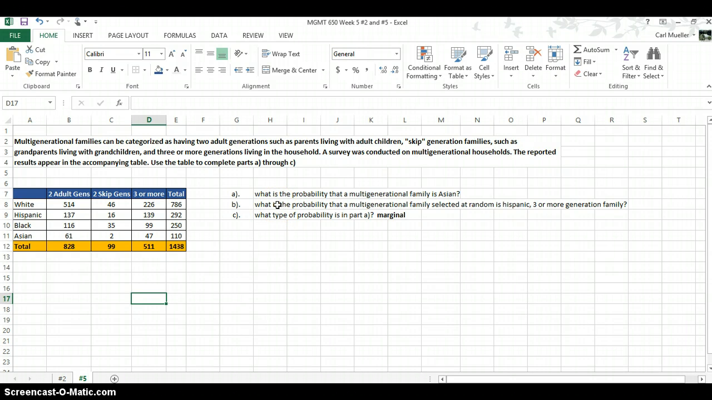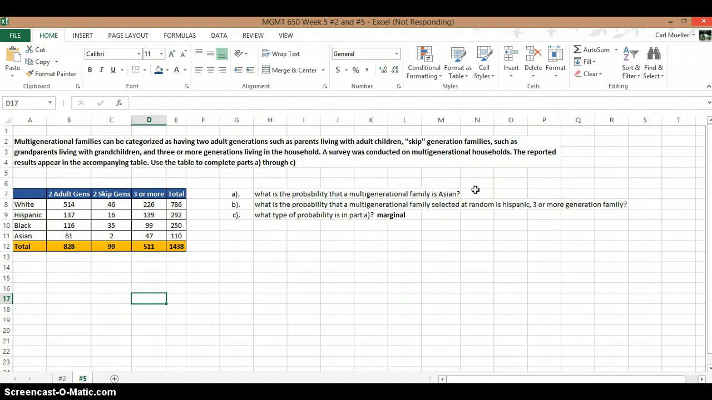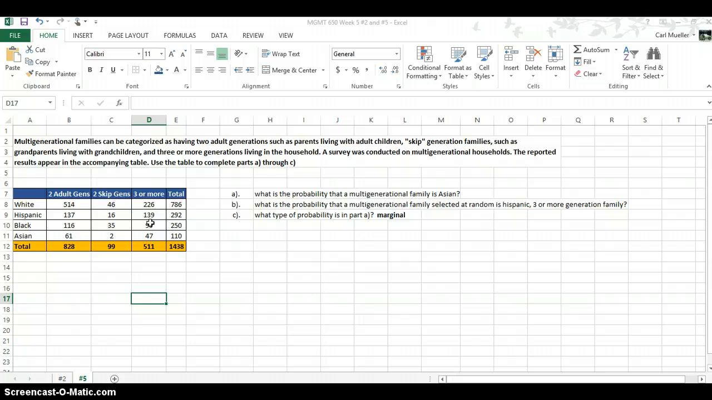And so what we do here is basically an arithmetic solution. We are getting at the numerator and the denominator. In this case, we have to find out the total Asian population, which is just looking across. So you have your total here. Out of this survey, 110 multi-generational families were Asian, and that's our numerator. The denominator, as you can imagine, is the grand total, the total of the totals, which is right here, 1438.